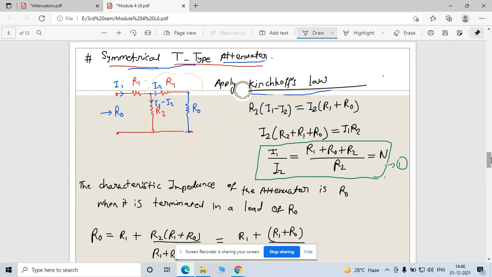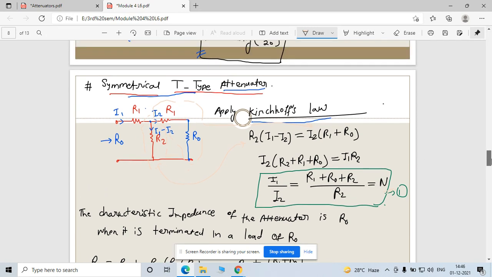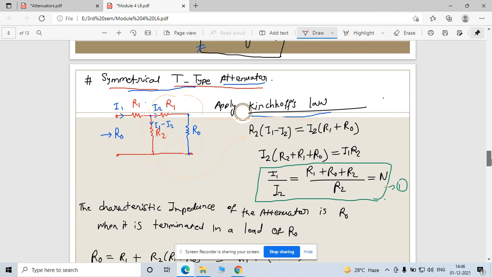Now once you find this I1 and I2, this ratio is equal to your V1 by V2 as well, because you are using a passive element network, right? So the ratio of the signals, voltage and current, must be constant.